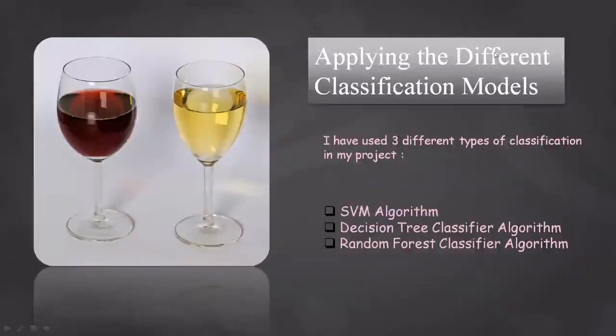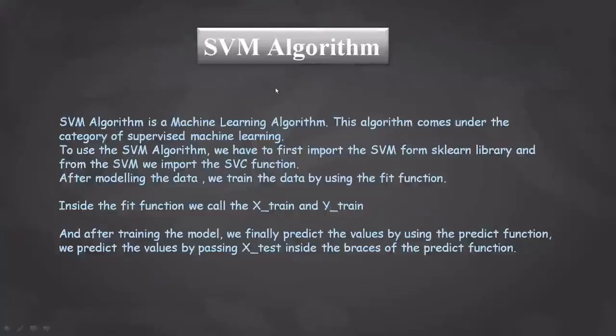Then we apply the different classification models. I have used three different types of classification in my project: the SVM algorithm, the decision tree classifier algorithm, and the random forest classifier algorithm. In the next slide, I will tell you about these algorithms and what they are. And here is the SVM algorithm.